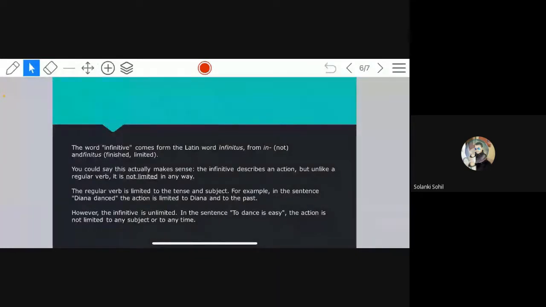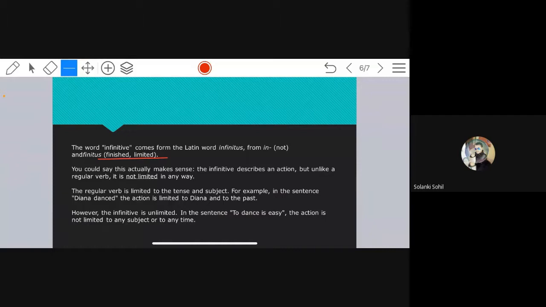So the word which is given to infinitive, what is the meaning of that word infinitive? The meaning of that word is finished or limited. But unlike a regular verb, it is not limited in any way. See, Diana danced. The action is limited to Diana and to the past. The action is limited in that she danced. It is only for the past that she did. The action has got over. It is finished.